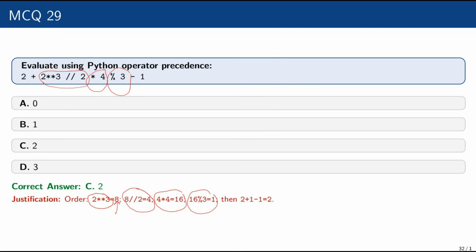Then 2 plus 1 minus 1. Then 1 minus 1 cancel. Remaining is 2. Answer will be 2. And that is the option C. Answer is 2.